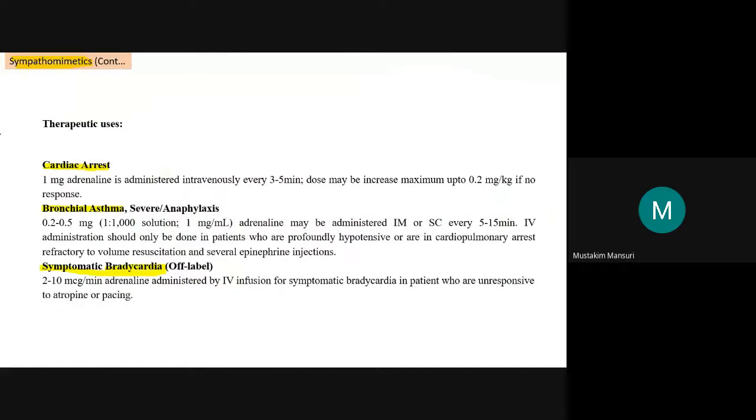So based on this, what will be the therapeutic uses of sympathomimetic agents? They have a positive effect on the heart, and on the bronchial muscles they have a negative effect. So we use these agents for cardiac arrest, in bronchial asthma, as well as severe anaphylactic reaction, and off-label use, but still it is considered a use.